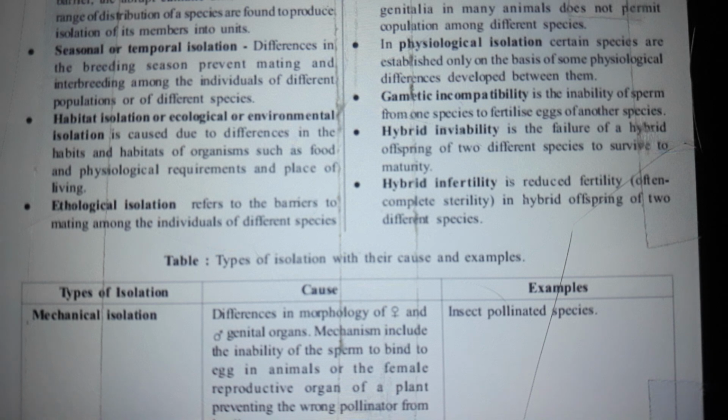Habitat isolation, or ecological or environmental isolation, is caused due to differences in the habits and habitats of organisms, such as food and physiological requirements and place of living. Ethological isolation refers to the barriers to mating among the individuals of different species.